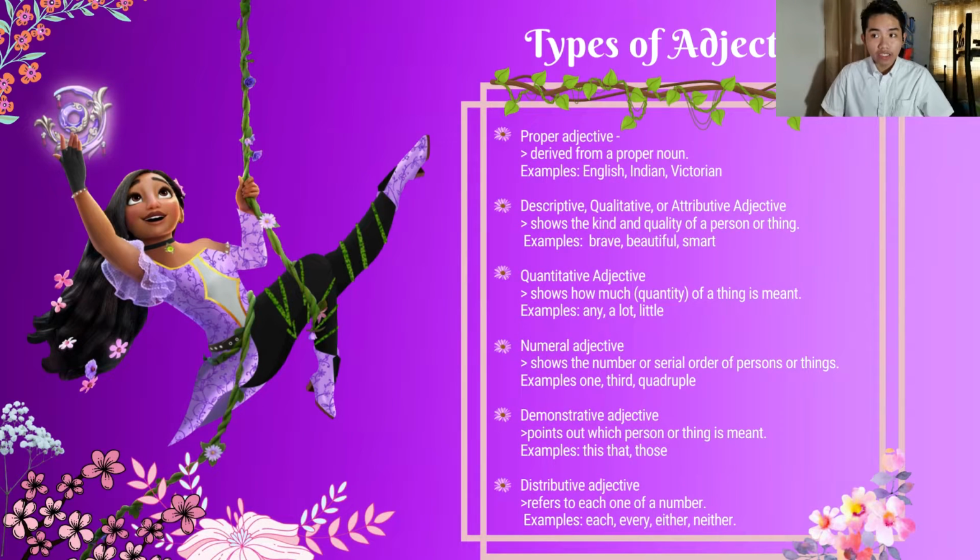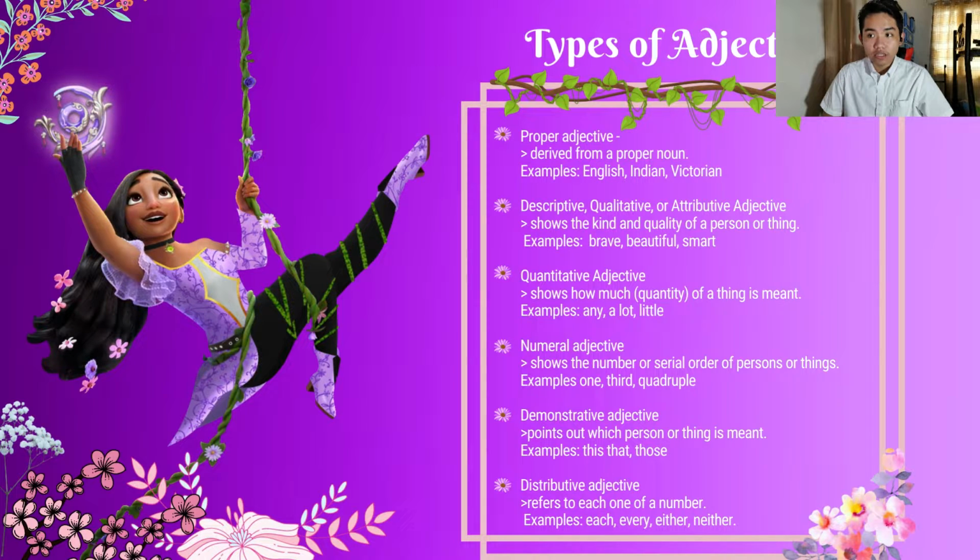First one is proper adjective, derived from a proper noun. Example like the English subject, Indian Ocean, or Victorian attitude. That example is derived from a proper noun.